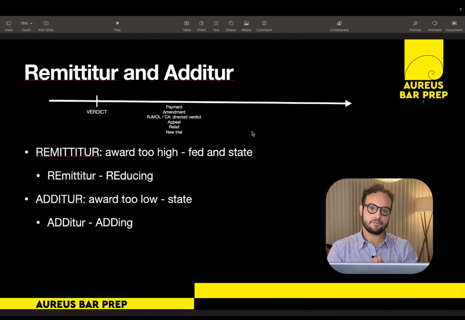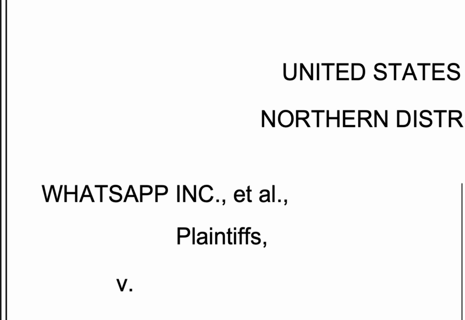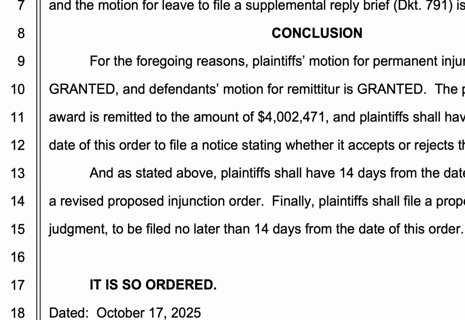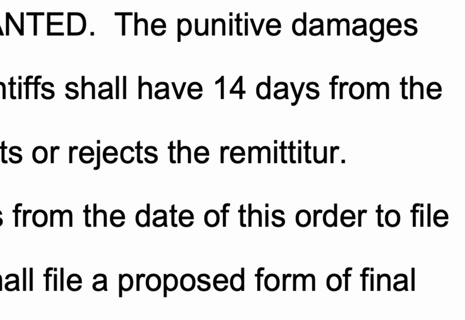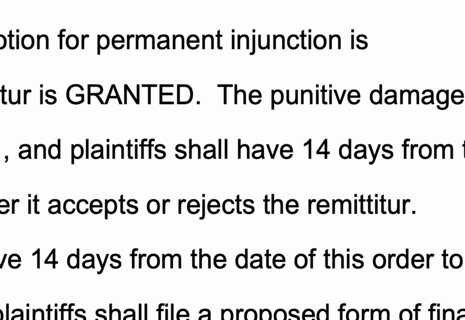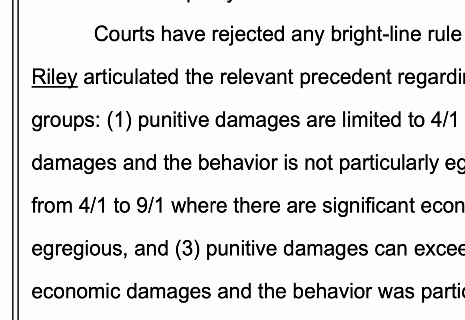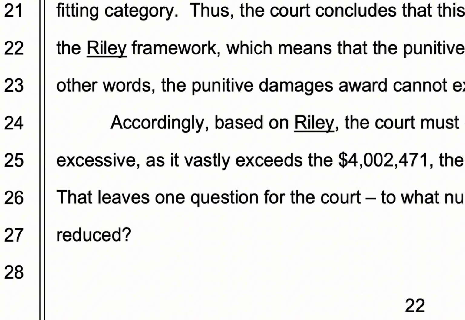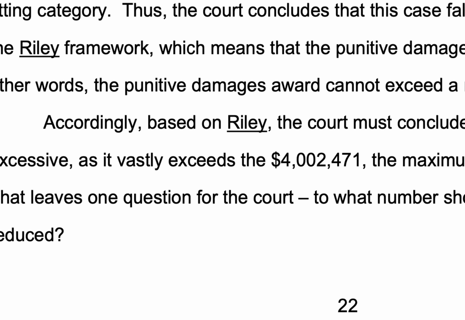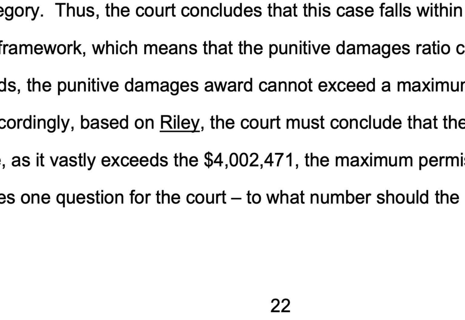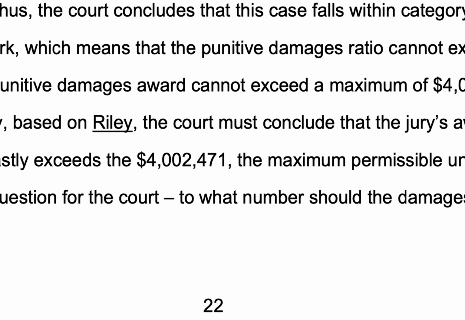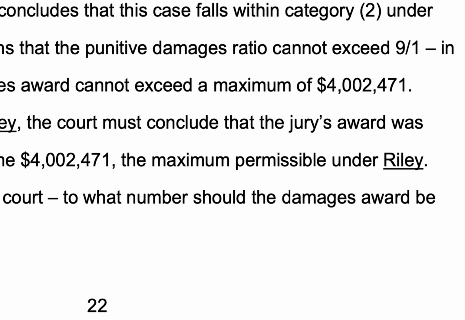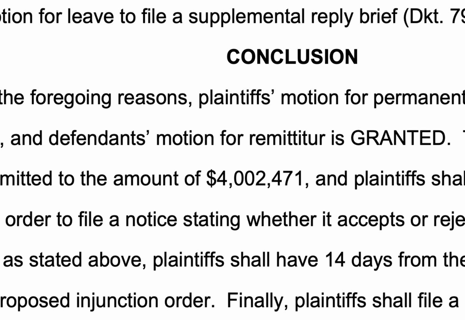Okay, so let's pause for a moment and recap our WhatsApp hack case. In that case, the judge reduced the $167 million punitive damages award through Remittitur. Why? Because the court found that the ratio between punitive and compensatory damages violated constitutional due process limits established by the U.S. Supreme Court. Under that precedent, punitive damages generally can't exceed 9 times the compensatory award, unless the defendant's conduct was exceptionally egregious, which wasn't clearly the case there.